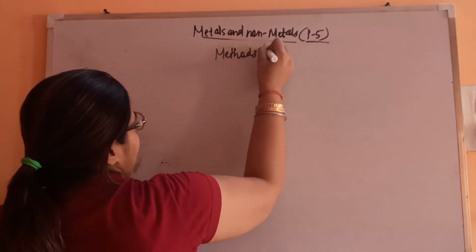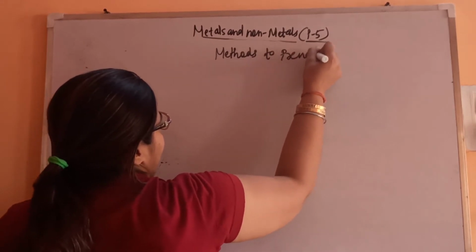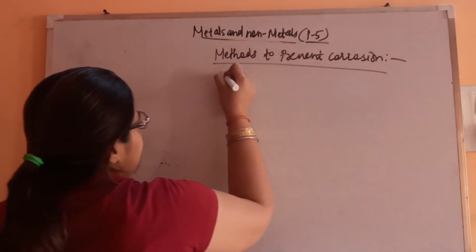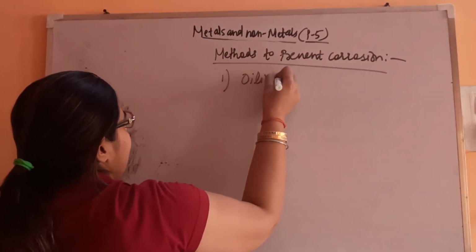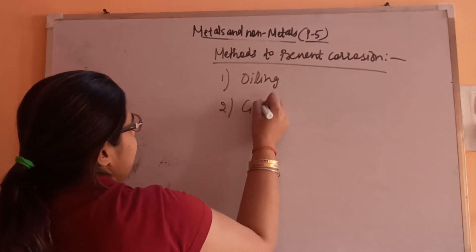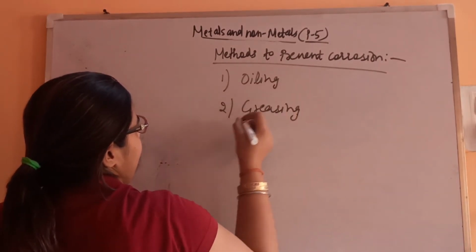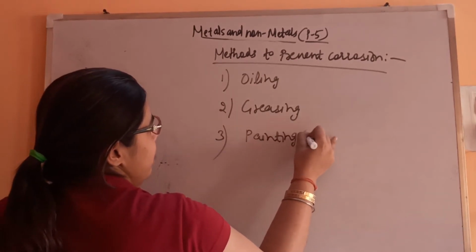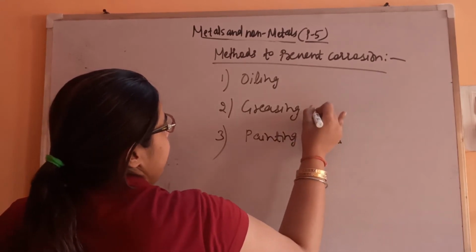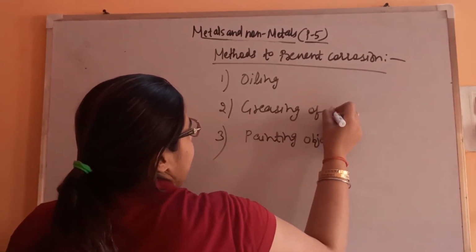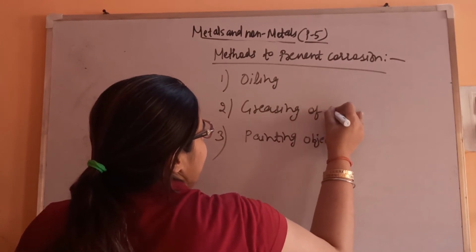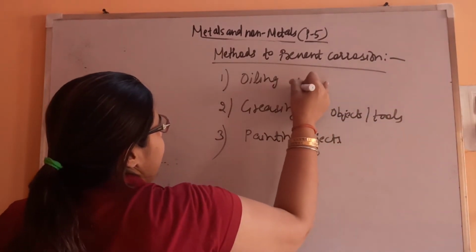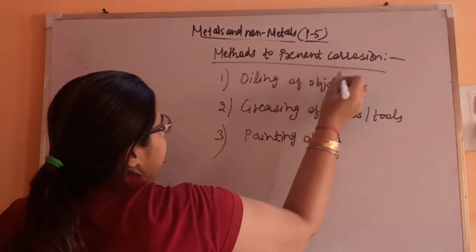Methods to prevent corrosion. First is oiling, second greasing, third painting objects. Greasing of objects or tools, oiling of objects. So it is related to different parts.